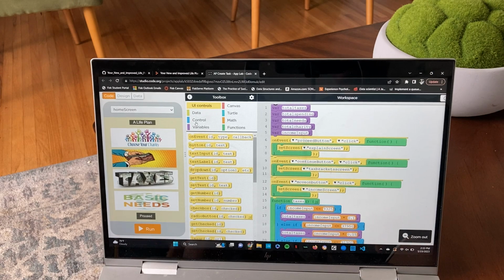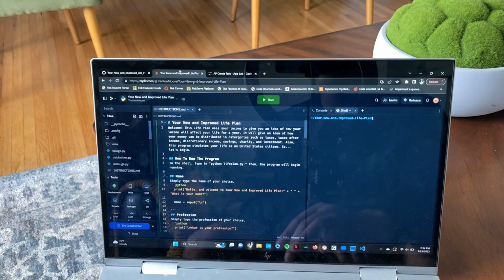Now, I'm going to be discussing a project of mine that's called Your New Improved Life Plan. You're probably wondering, well, what is this right here? So, this is the first version of your life plan. At this point, it was actually titled A Life Plan. I did this in the 10th grade, okay? And essentially, what this is, and this is the Python version of it, which is also a lot more improved, a lot more newer, and a lot more up to date. It's a lot more complex, I would say.